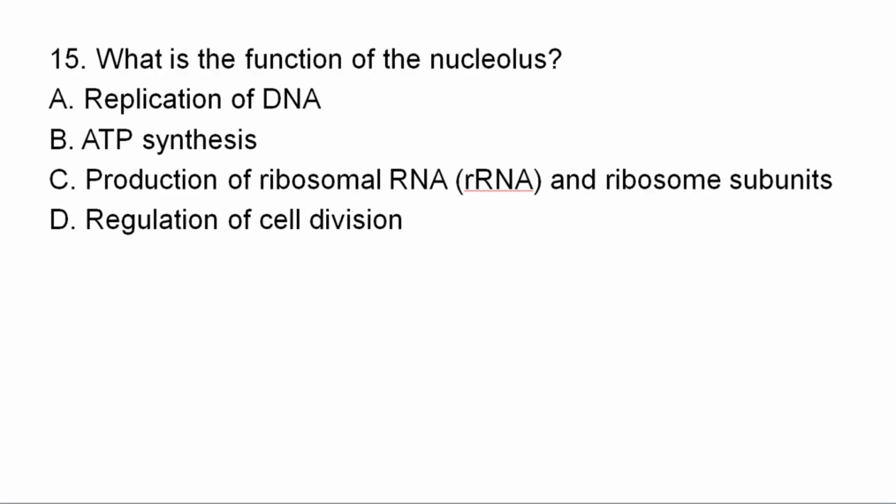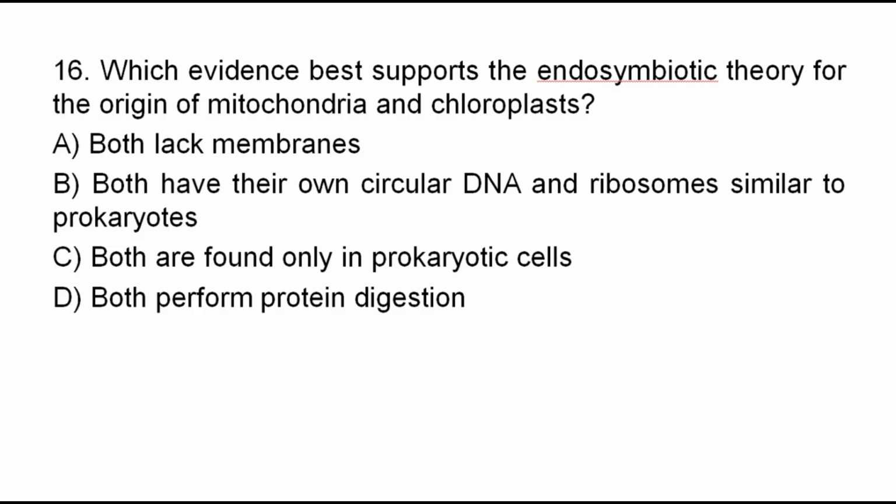Good. Question number 16. Which evidence best supports the endosymbiotic theory for the origin of mitochondria and chloroplasts? A. Both lack membranes. B. Both have their own circular DNA and ribosomes similar to prokaryotes. C. Both are found only in prokaryote cells. D. Both perform protein digestion.